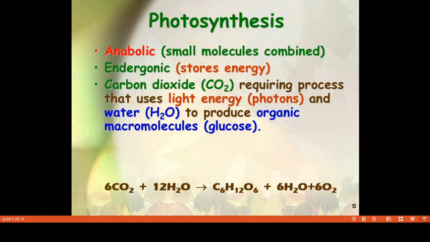See the photosynthetic equation: 6 molecules of carbon dioxide and 12 molecules of water combine within the chloroplast in the presence of sunlight, leading to the formation of C6H12O6, a carbohydrate. Along with the carbohydrate, the plant gets two other compounds: first water, and second oxygen.